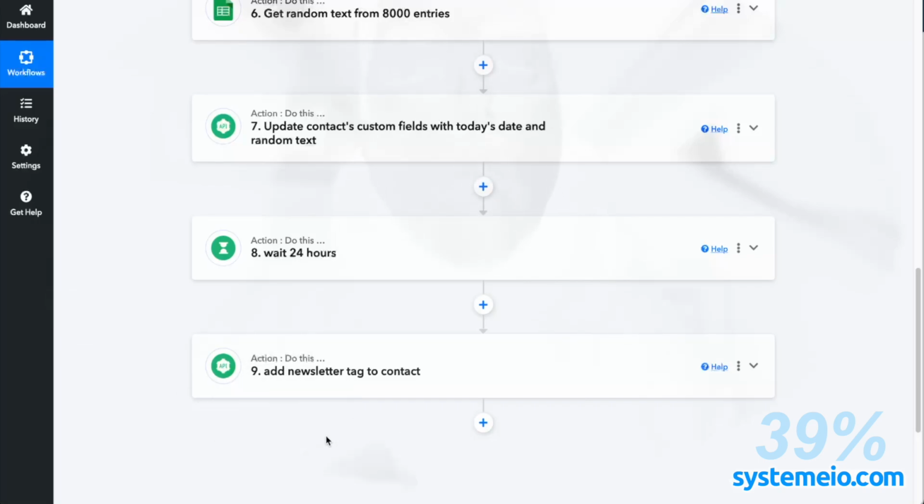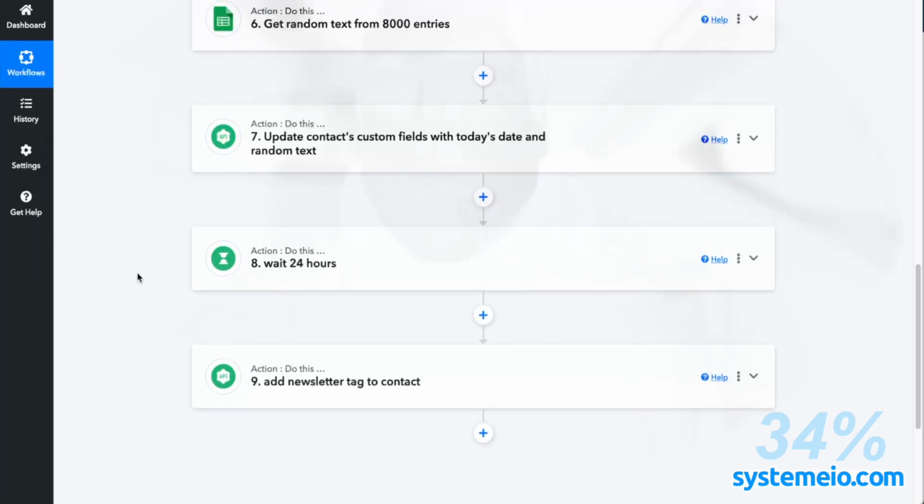The things that we cannot do anymore only with SystemeIO. But anyway, I was using already Pabbly Connect to update the custom fields. This we had to do. But then I added those two steps at the end to wait 24 hours and add the tag to the contact, so that it will call the workflow again. So this works perfectly.